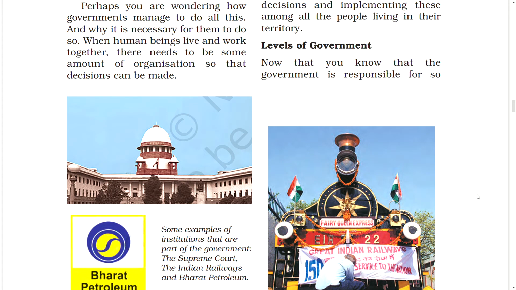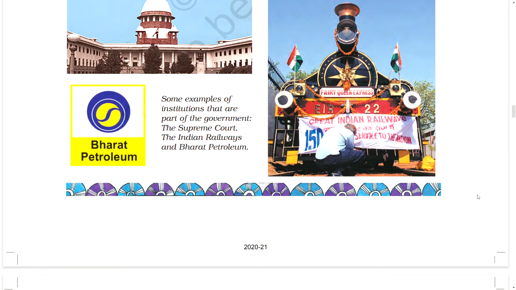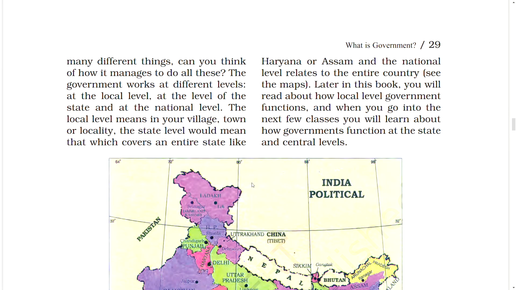Now that you know that the government is responsible for so many different things, can you think of how it manages to do all this? The government works at different levels, at the local level, at the level of the state, and at the national level. The local level means in your village, town, or locality.